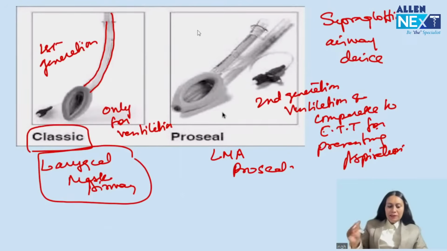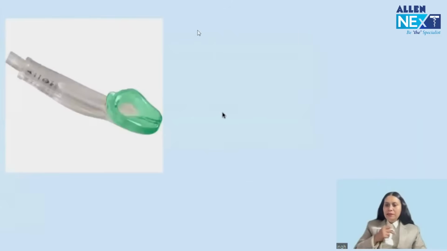But still, guys, the best airway device to prevent aspiration is your endotracheal tube. Got my point? Okay.